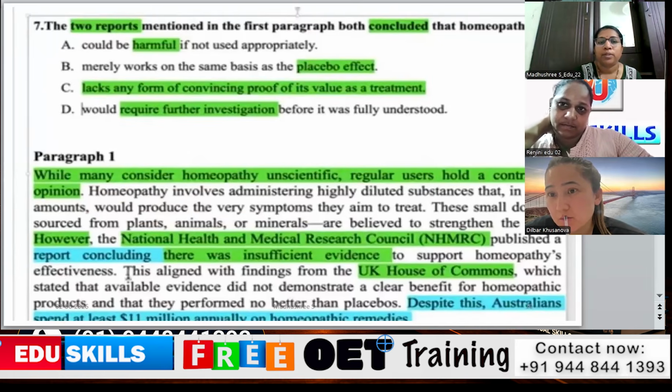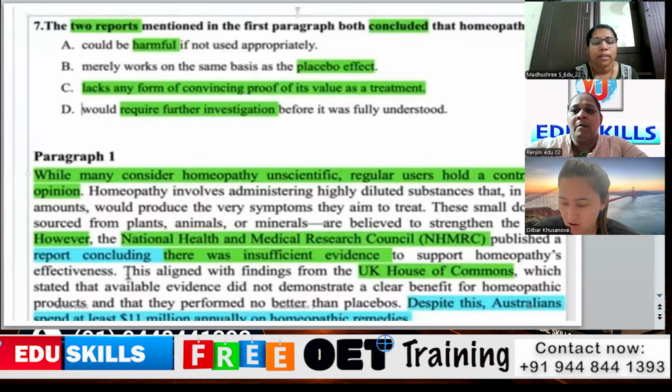So the report is provided by the Medical Research Council. So they have published the report concluding that there was insufficient evidence to support homeopathy's effectiveness. So option C says that lacks any form of convincing proof. So there is insufficient proof to say whether it is effective or not, whether it is completely beneficial or not.